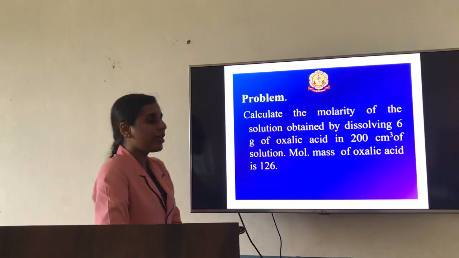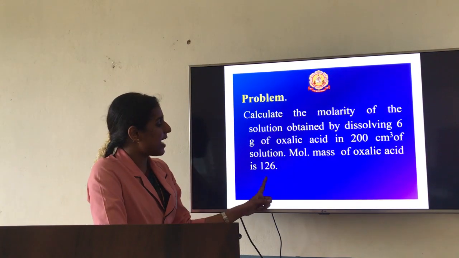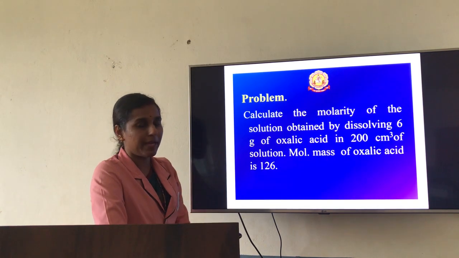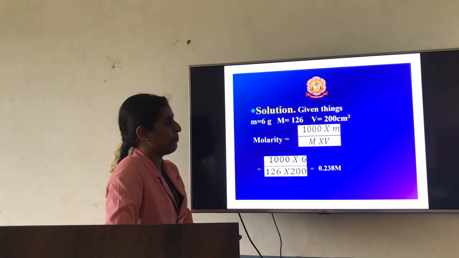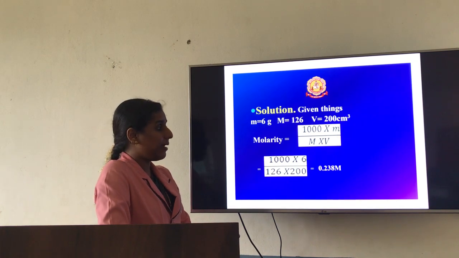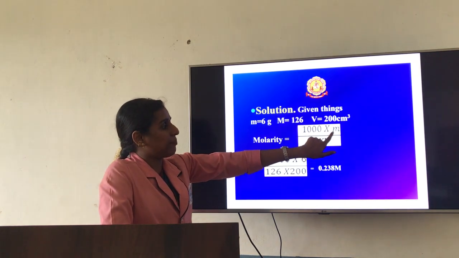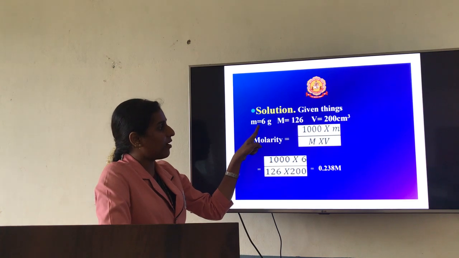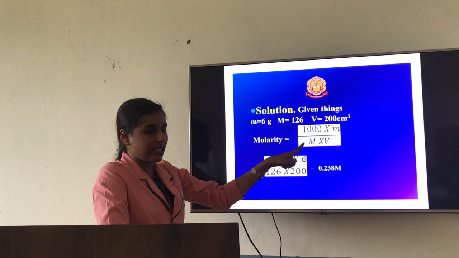Which formula are you supposed to use? The number of moles is not given. The mass is there, the molar mass is there, and the volume is in terms of cm cube. So you are supposed to use this formula: 1000 into m divided by capital M into V. Here m is the mass of the substance, that is 6 gram, divided by the molar mass of oxalic acid, 126 gram.